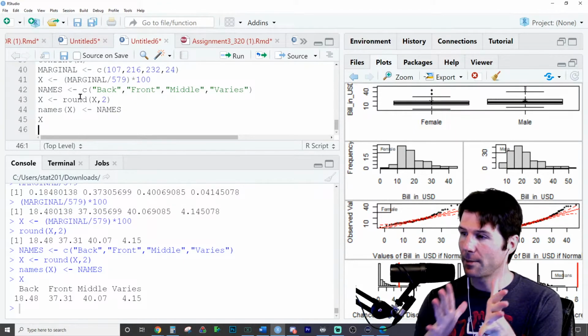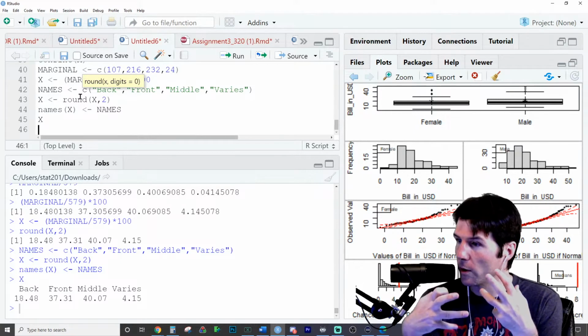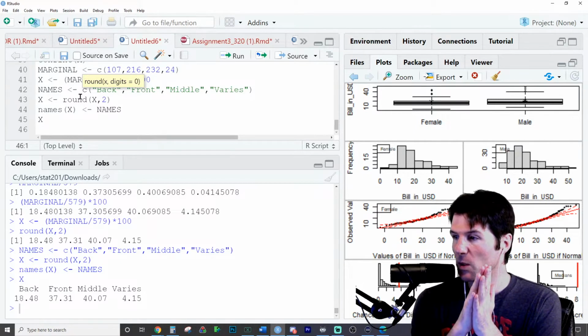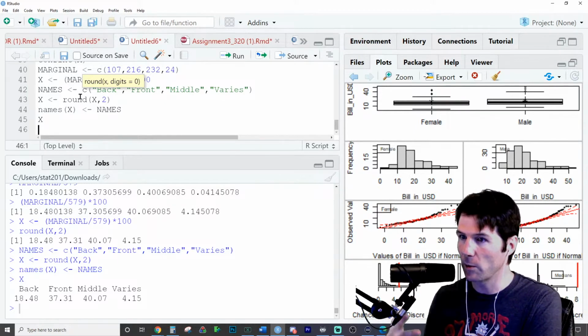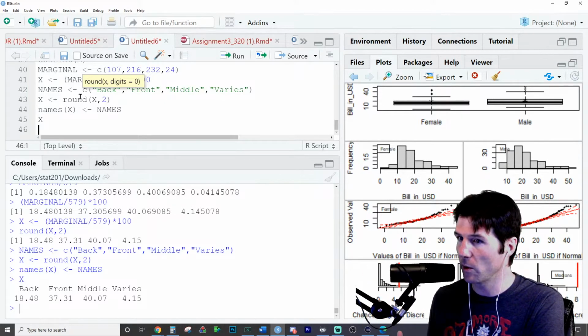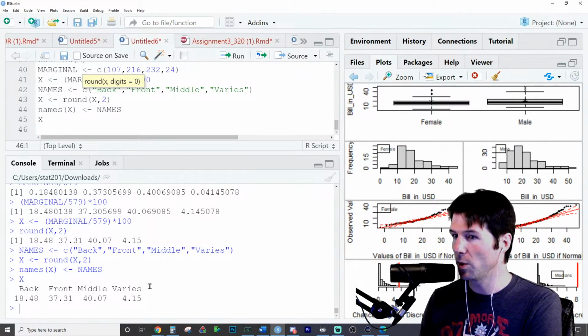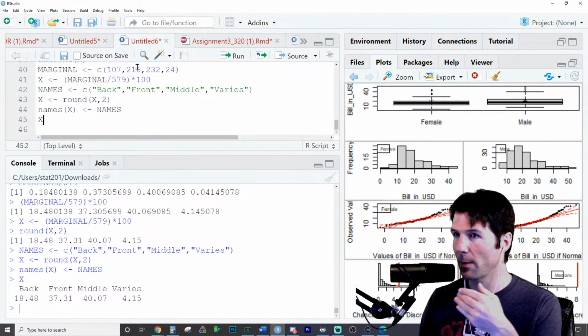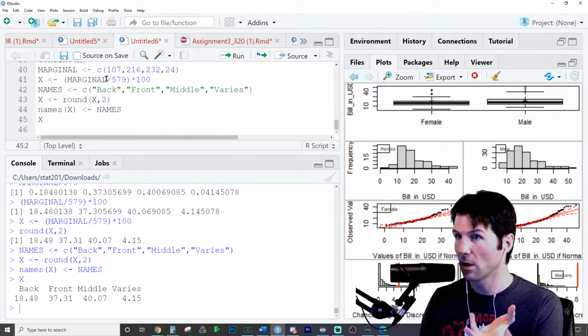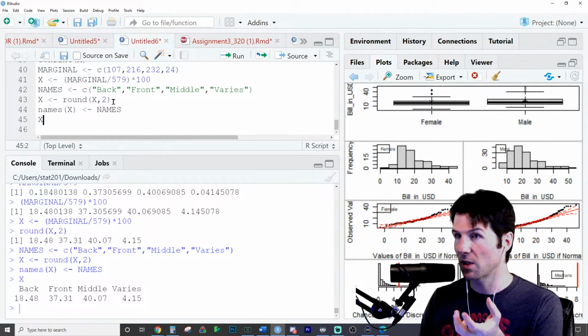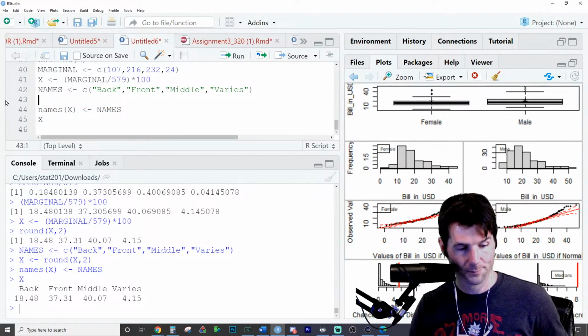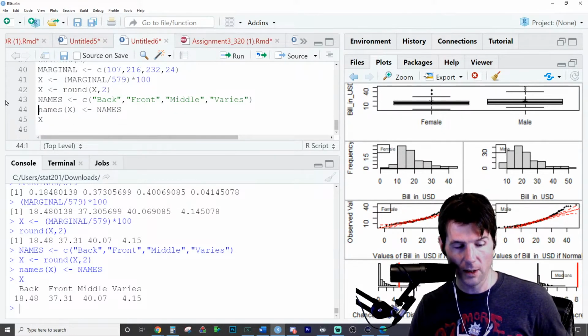And if you just look at the steps, we're just kind of doing some more coding, so maybe we could display this in a report. Especially maybe we're grabbing tables from online, so maybe we just read in a table, and then weekly we print out, like, here's the distribution of people who sat in the back of the class, front of the class, middle of the class, the varies of the class, and we can put it down to a certain decimal place. So just think about how your code goes through these steps: taking in the vector, turning it into a percentage, then rounding the percentage. So we just overrode x with a rounded percentage.